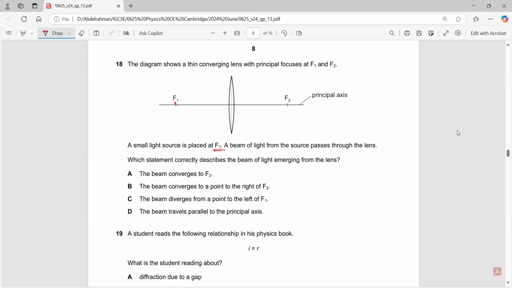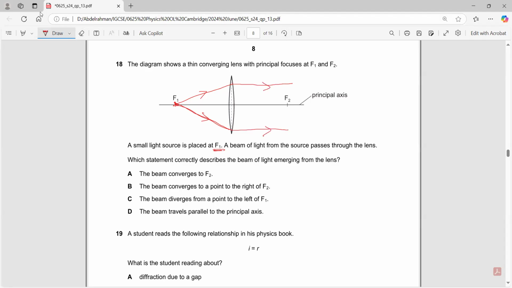So you have light moving this way, passing right through the focal point. If you have a ray passing through the focal point and then moving into the lens, what will happen to the ray? It will move parallel to the principal axis. So the beam travels parallel to the principal axis.